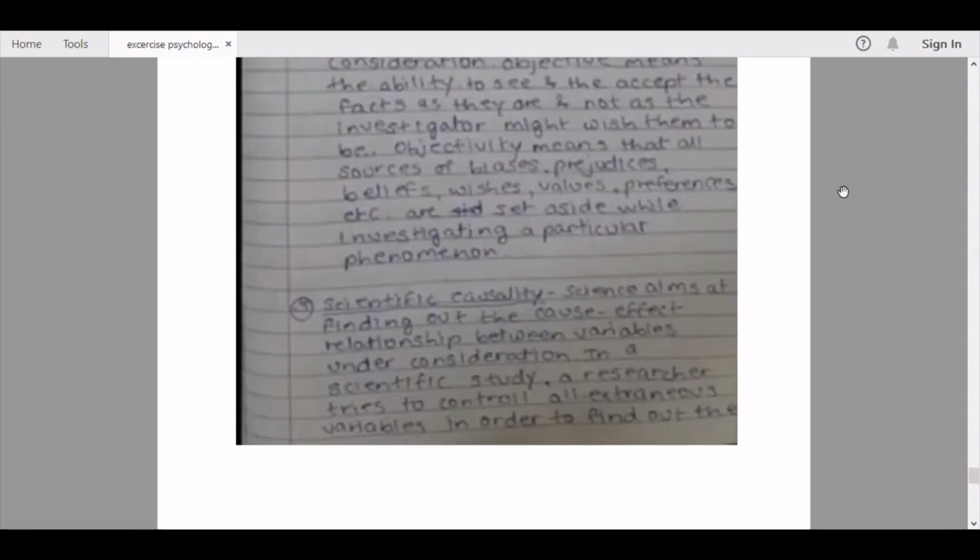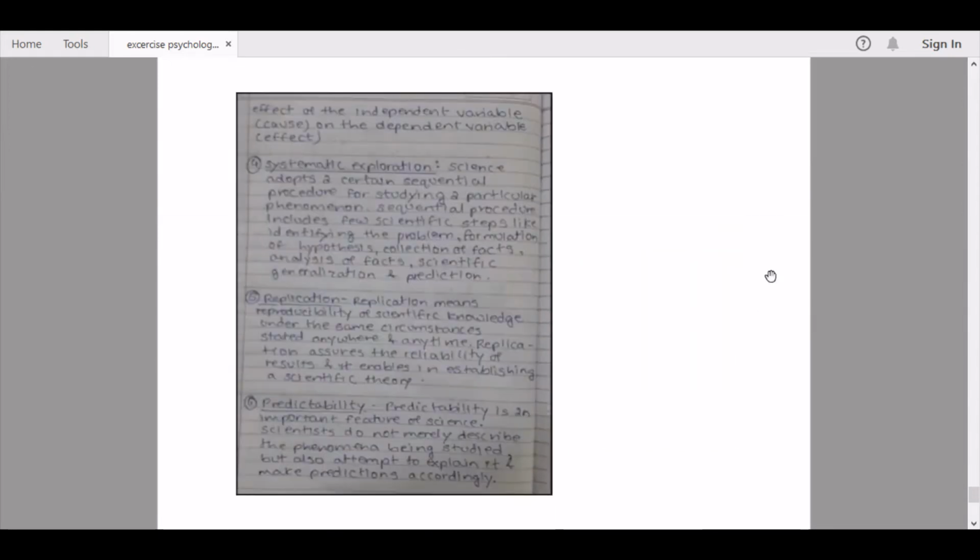Point number three, scientific causality. Science aims at finding out the cause-effect relationship between variables under consideration. In a scientific study, a researcher tries to control all extraneous variables in order to find out the effect of the independent variable, the cause, on the dependent variable, the effect. Point number four, systematic exploration.